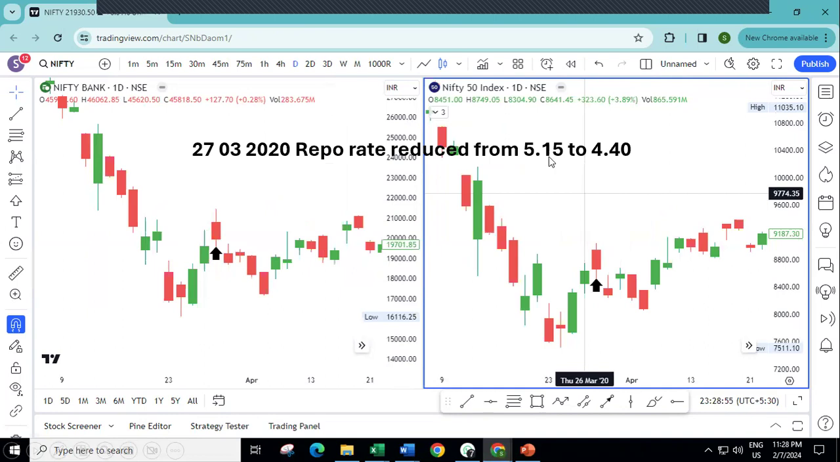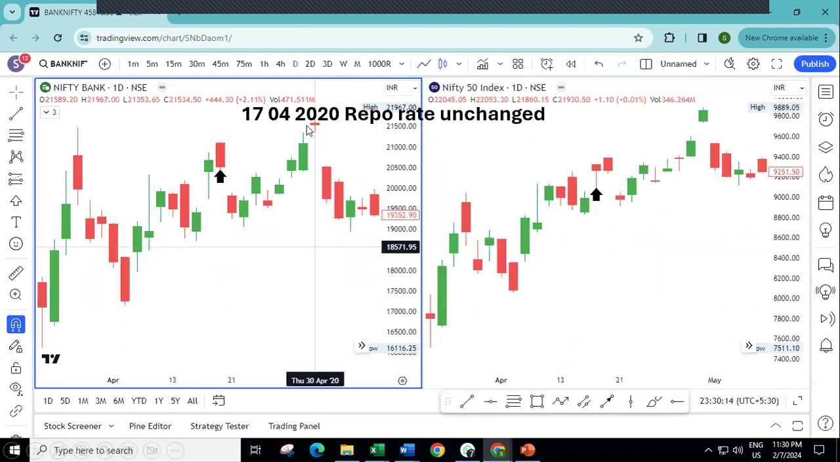2020 March, 5.15 to 5.4, the market tanked. Let's see, clear. 17/4/2020, the market remained unchanged. Bank Nifty had a negative effect, but Nifty had a positive effect. Okay? This is Nifty, this is Bank Nifty.